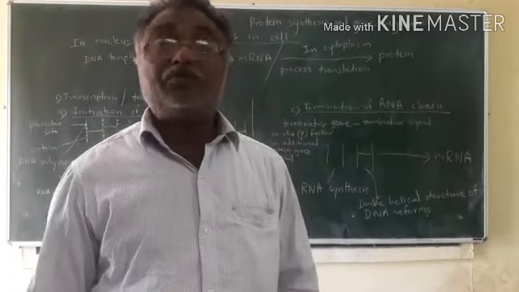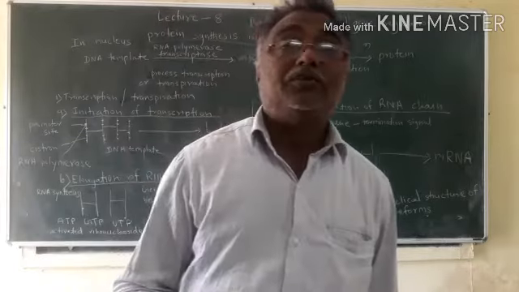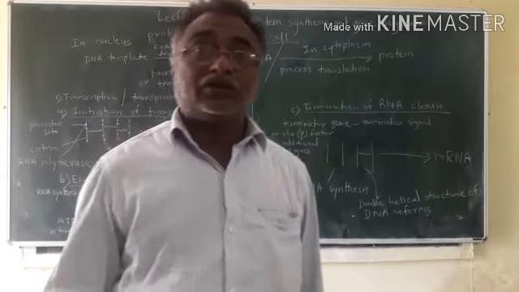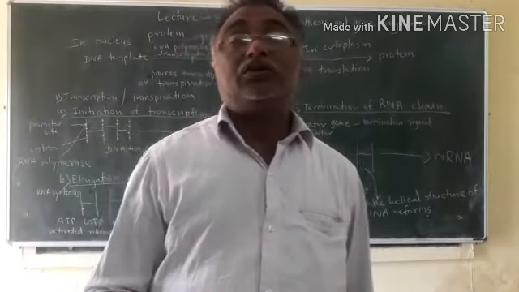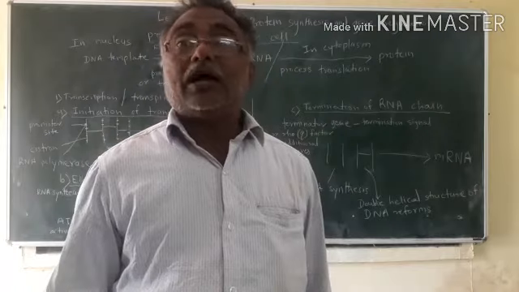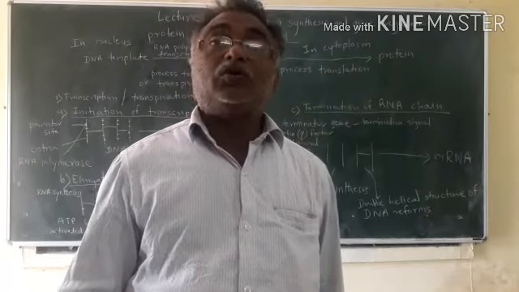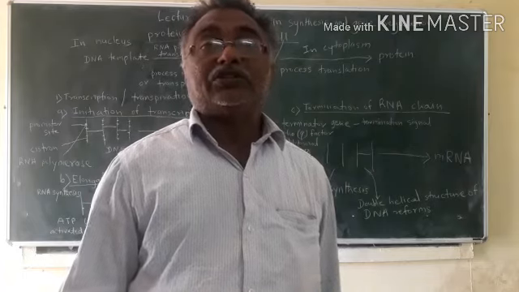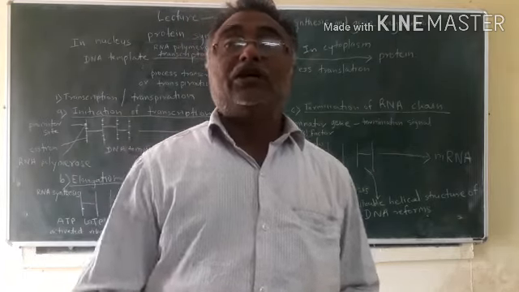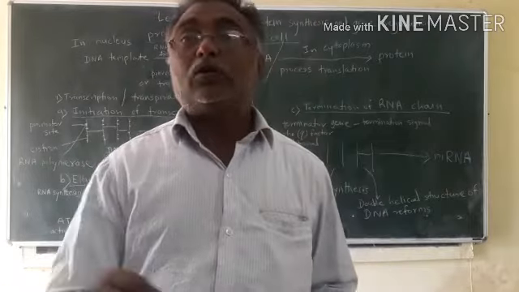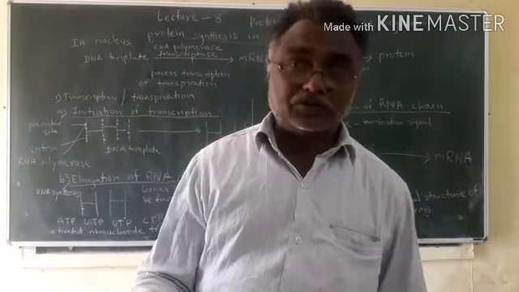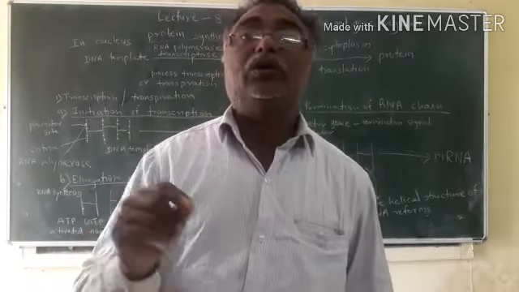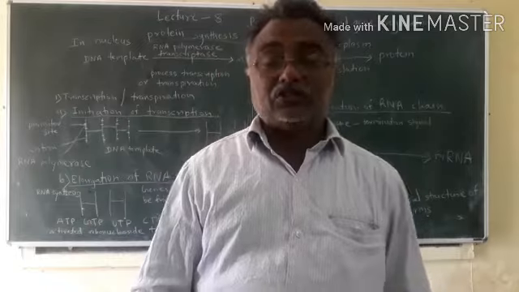Then EF means elongation factor, means elongation of the protein chain or amino acid chain, means one after another amino acid will come to the chain, and these amino acids are attached to the chain in different sequences according to the DNA information. So elongation of the chain takes place. So elongation factor is essential.